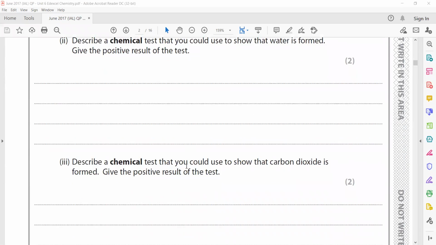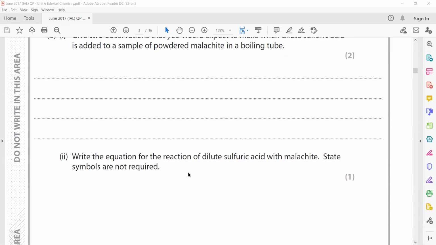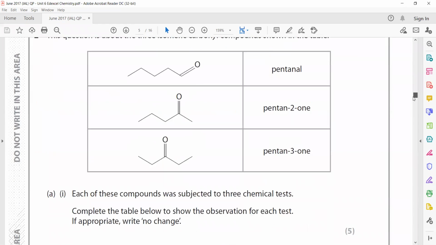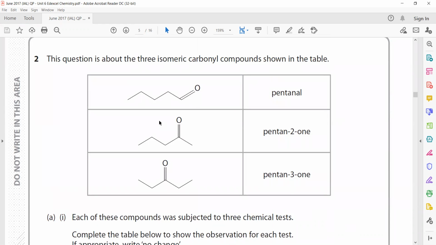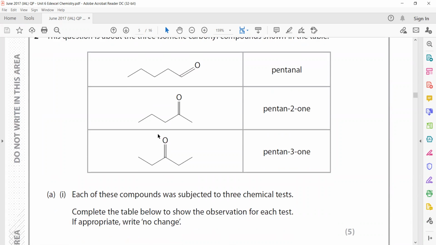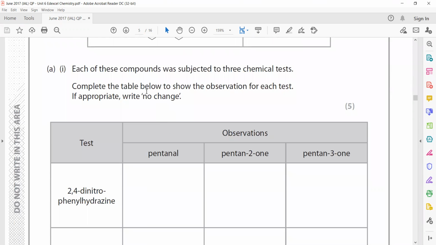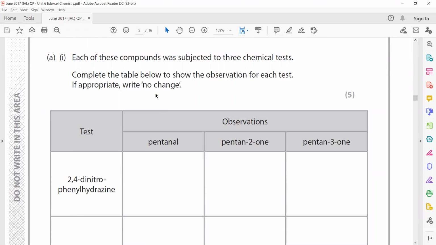Question 2, part B. This question is about isomeric carbonyl compounds as shown: pentanal, pentanone, and pentanone.